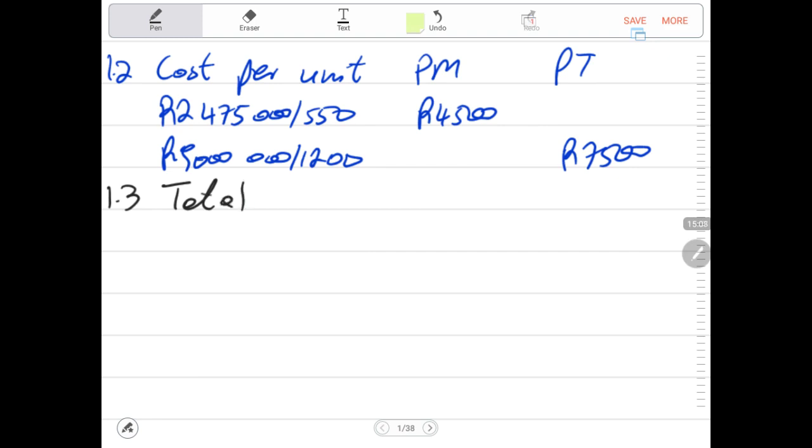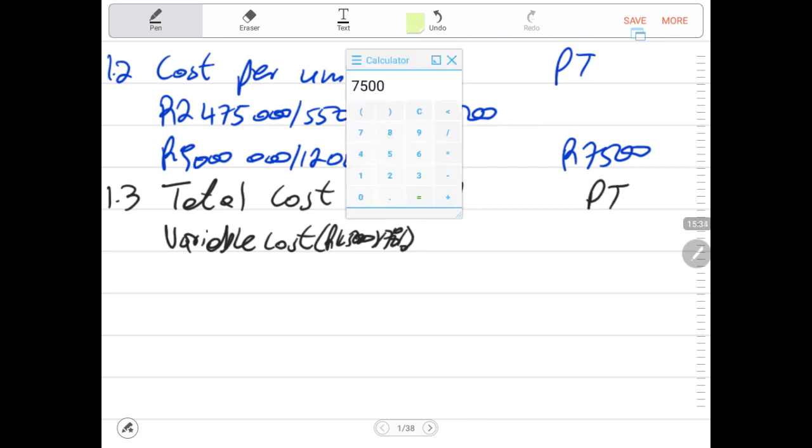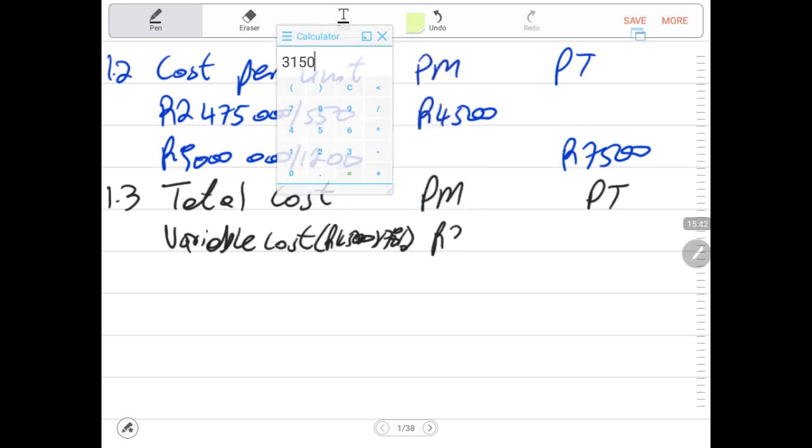Let us calculate the total cost. I want to divide the total cost here into fixed and variable. We have our variable cost per mobile and per tablet. The variable aspect will be calculated from the 4,500 times 70%. 4,500 times 0.7 gives us 3,150.